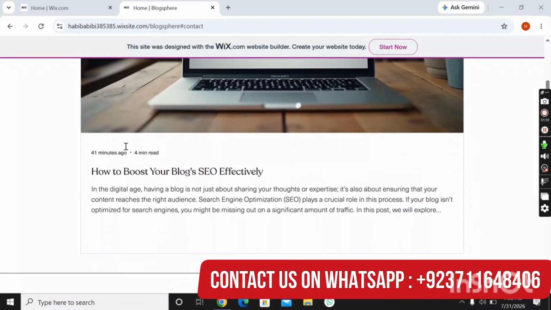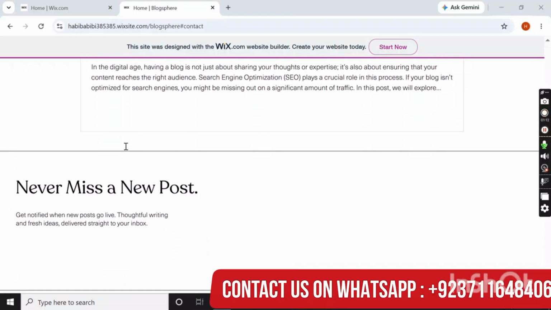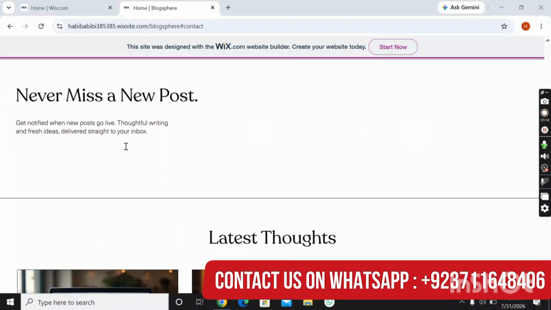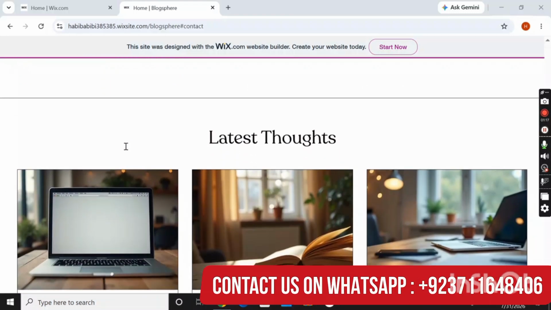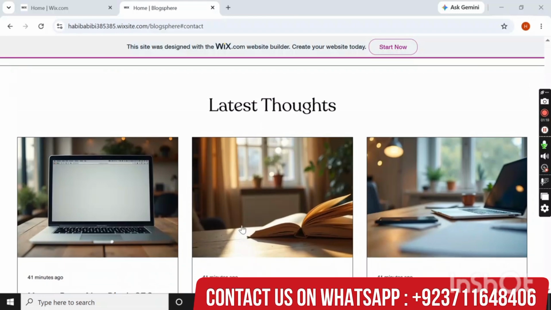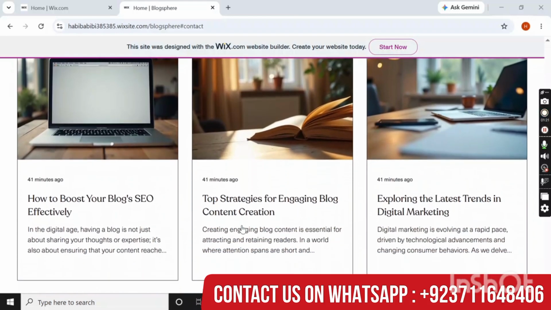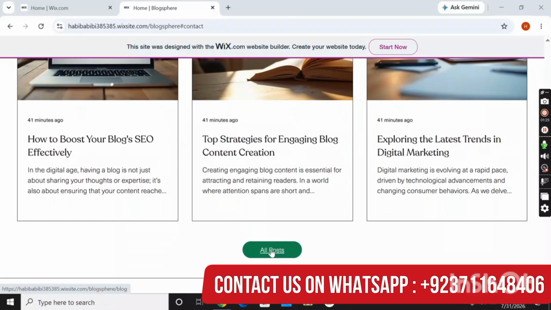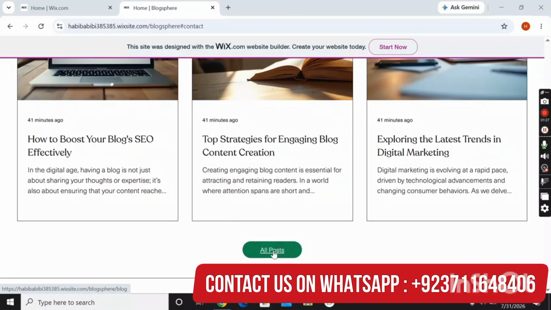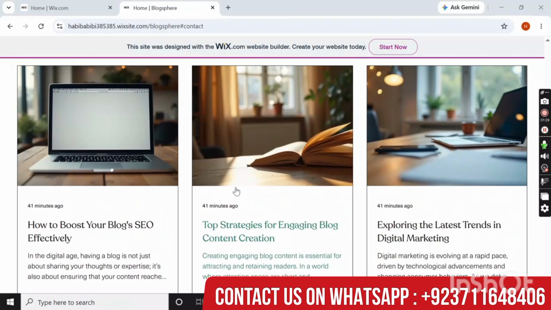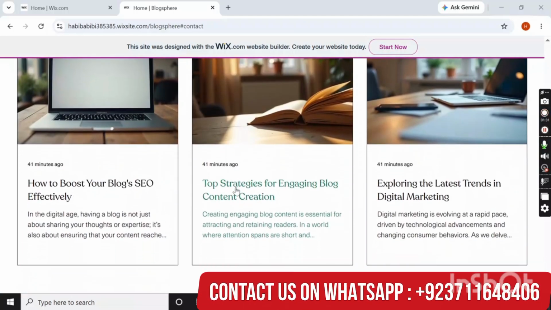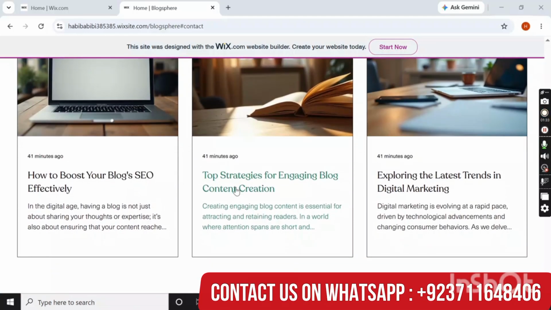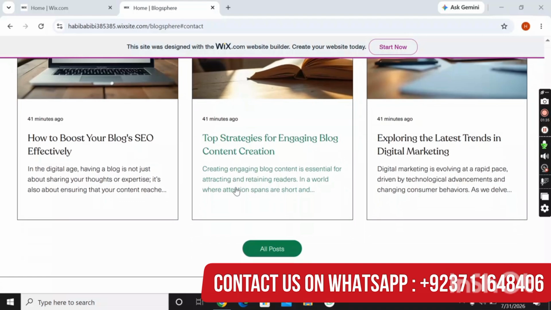Here you can see each and everything is changeable from the admin panel, and these latest thoughts can be changed according to your requirements and needs, and you can add as many posts here. From here the user can see all the posts, and the admin can add as many posts as he wants from the admin panel.